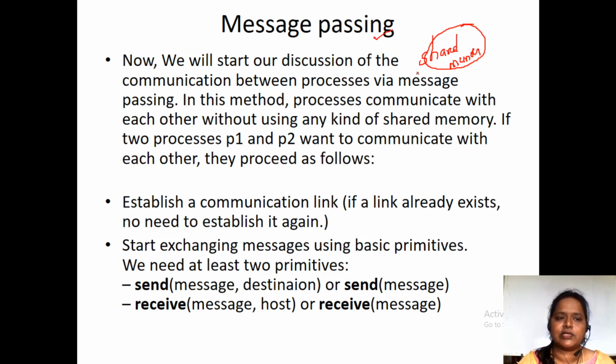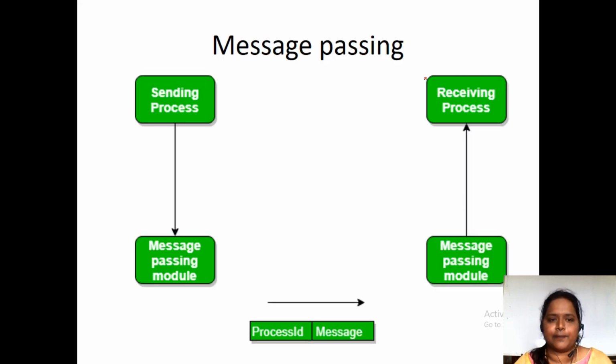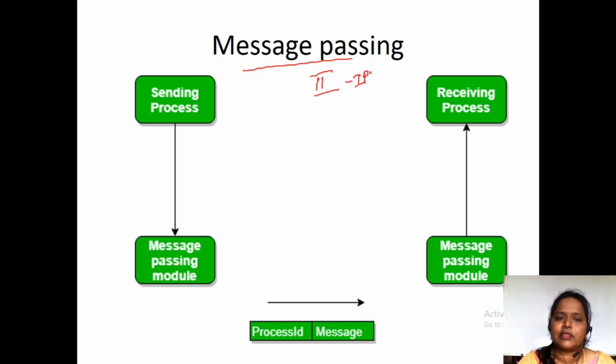So message passing, first look at the diagram. This is the diagram of the second method of IPC, which is message passing. Here there are sending processes and a message passing module. The sending process will send messages to the receiving process. Here the sender will be there and the receiver will be there. The sending process will send some data X.